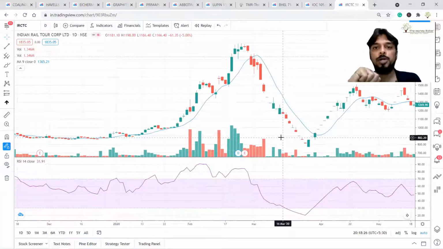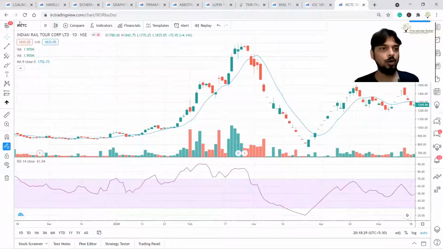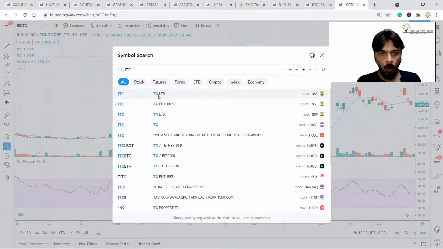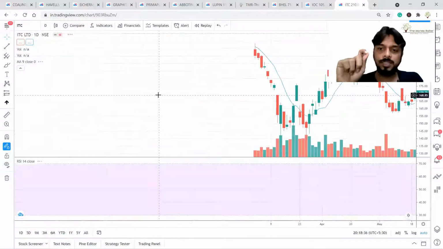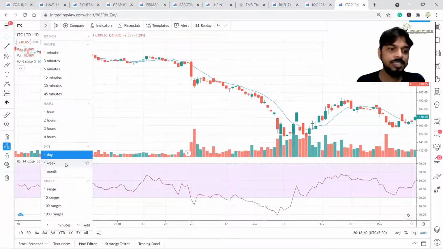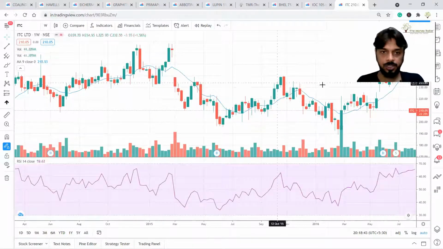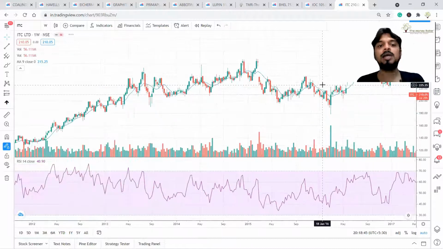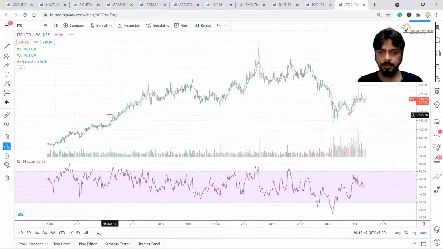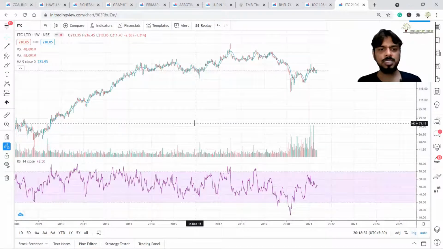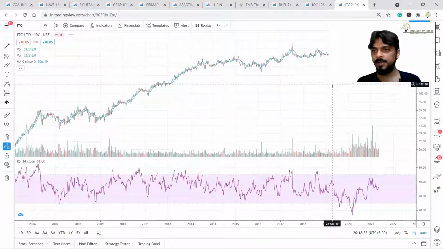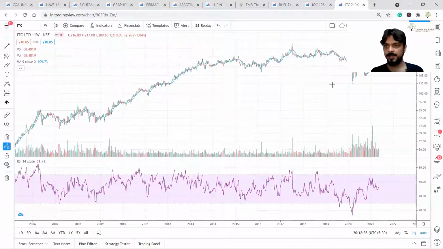Now, third point. And for the third point, I want to show you ITC's chart. Always in volume analysis, always take the recent past into consideration. Why? Because guys, what is volume? Volume is nothing but the psychology of traders and investors, correct?